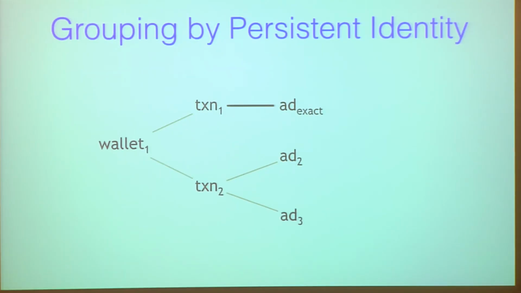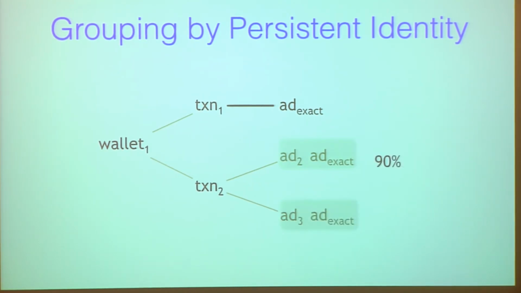Now, some transactions match with more than one ad. In a situation like this, we use our authorship attribution methods to identify the right ad. So let's suppose transaction 2 matches with ad 2 and ad 3. Since we know that the ad exact is the right ad that belongs to the wallet, we ask our authorship attribution methods which of these ads are most likely to be written by the same author.